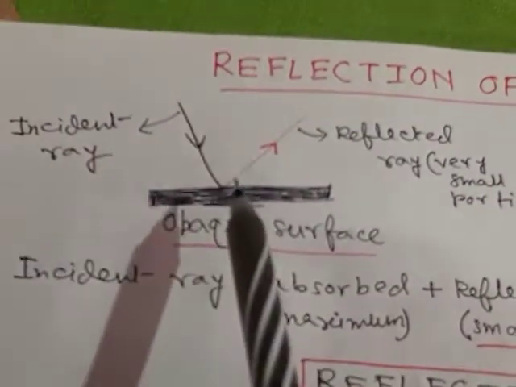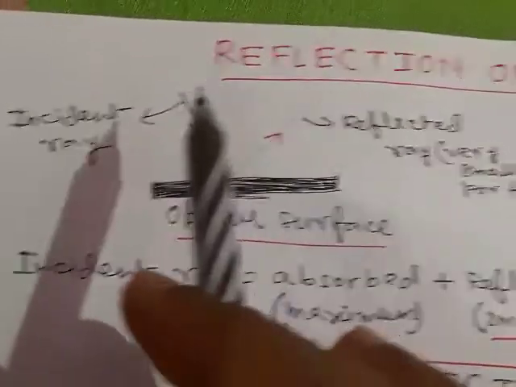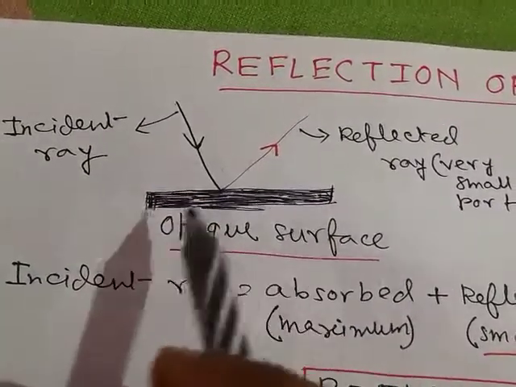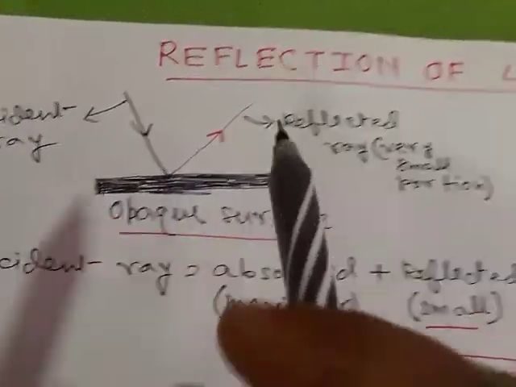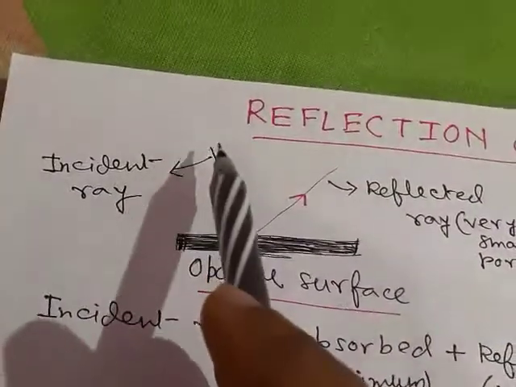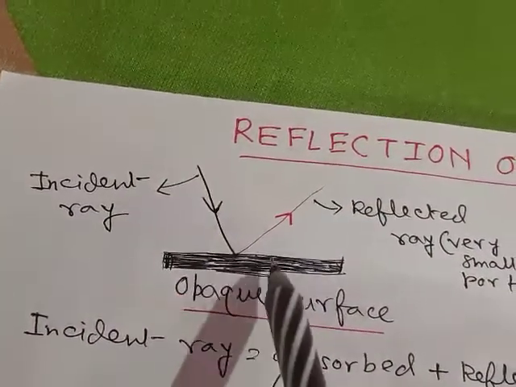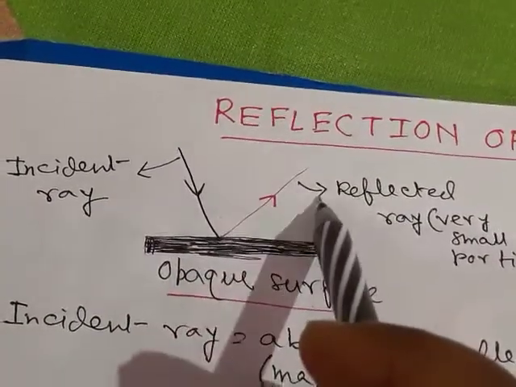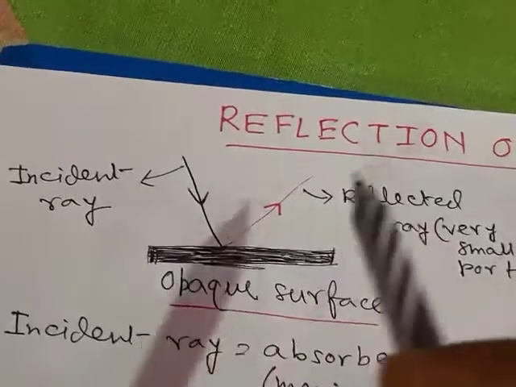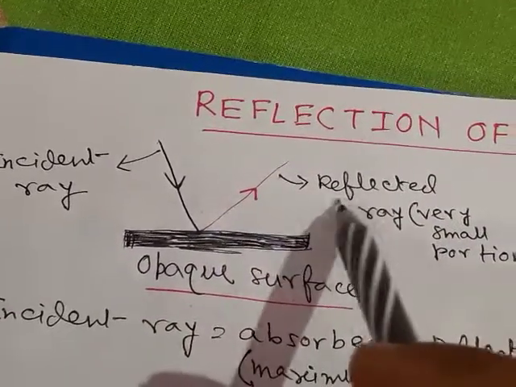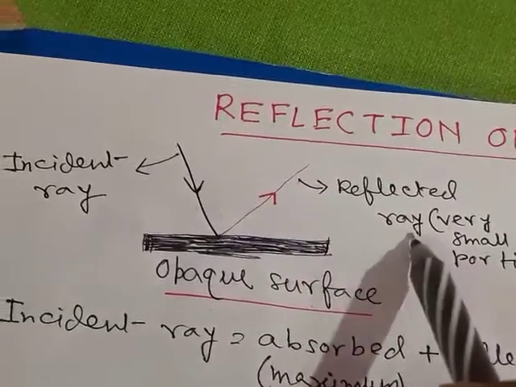When any light ray coming from a source strikes a surface, that surface may be opaque, or a shining or smooth surface, and after hitting the surface some portion of the light ray will return into the same medium. That portion which returns into the same medium is called the reflected ray.